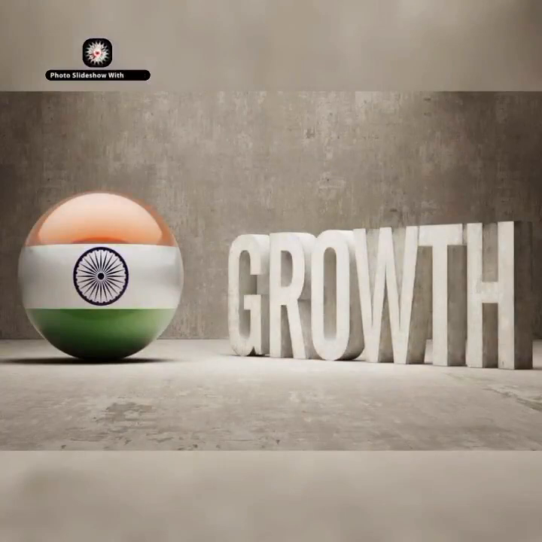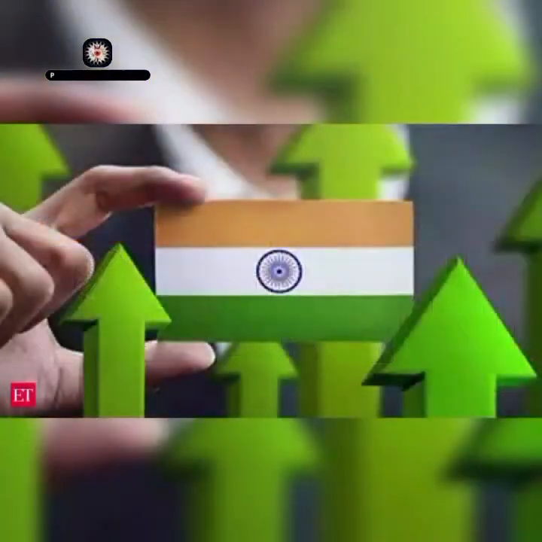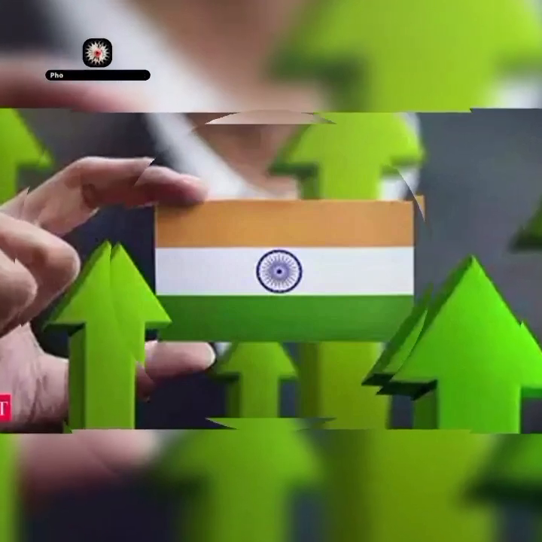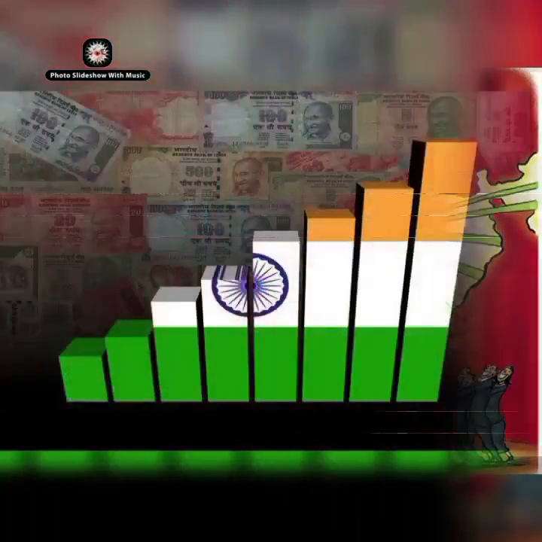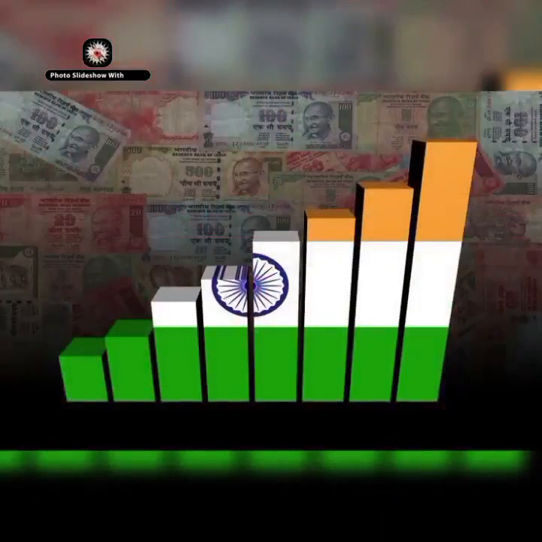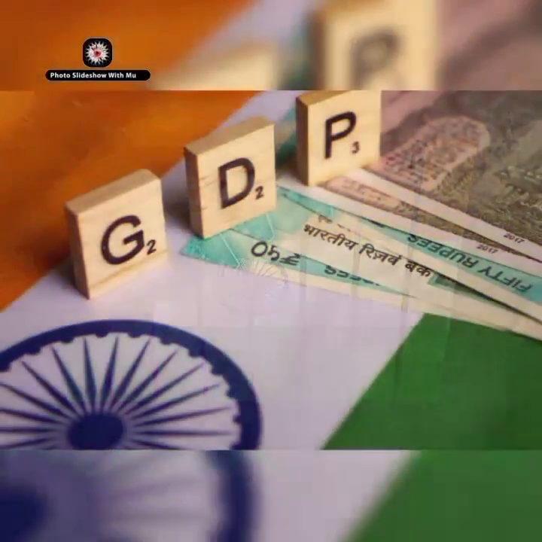A developed country is one that balances economic growth, social welfare, environmental sustainability, and strong governance. Countries like India, China, US, European nations focus on multiple factors to achieve long-term development. So what is the present condition of India? India is still considered a developing country despite significant economic progress because it faces several structural and socioeconomic challenges. While India has achieved rapid GDP growth, technological advancement, and global influence, first comes high poverty and income inequality.